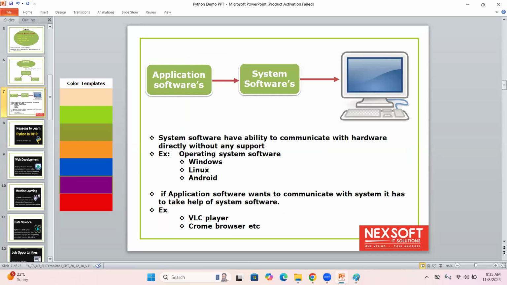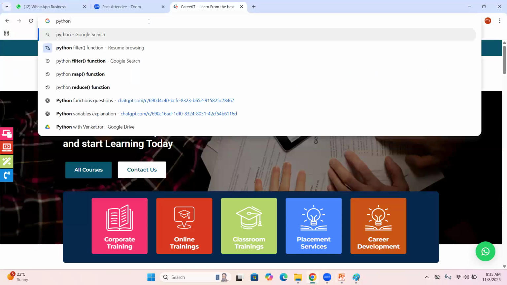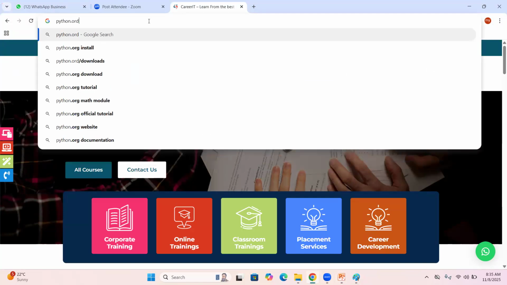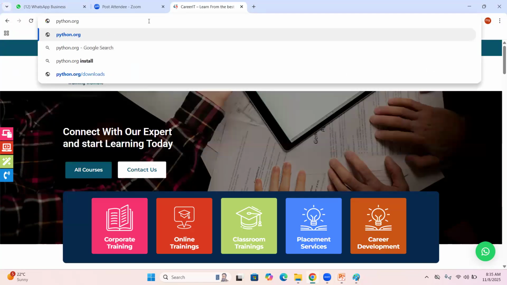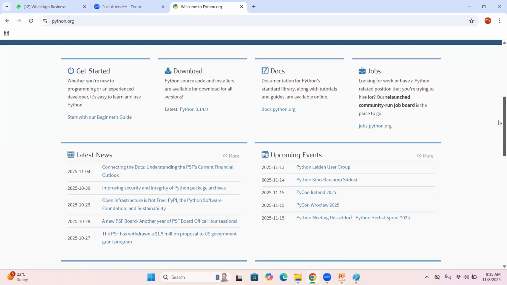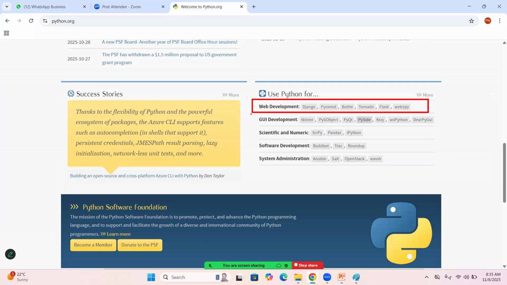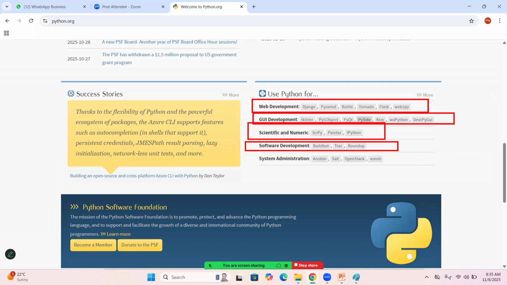In which areas is Python used? Nowadays, by using Python, we are developing so many applications. Let me show you python.org, the Python official website. I am giving a small overview. By using Python, we are developing web-based applications, graphical user applications, scientific applications, and software development like testing tools, databases, and system administration like operating systems.